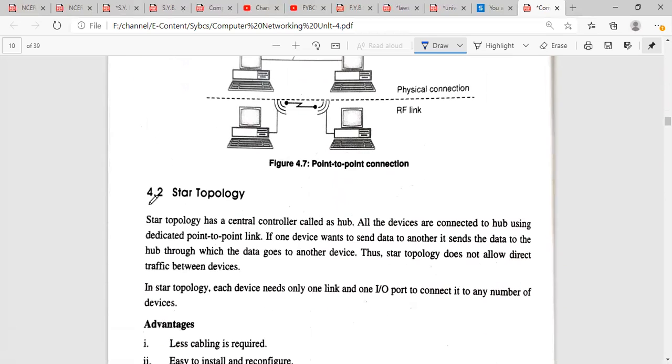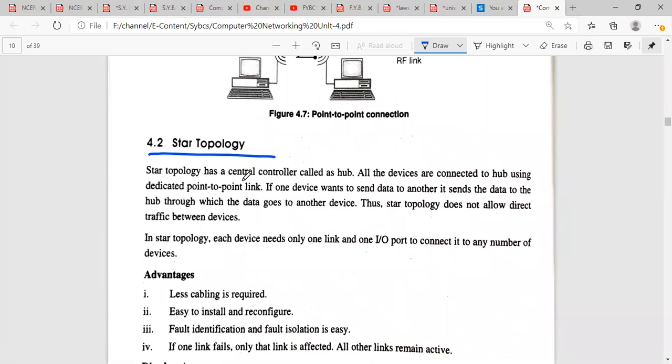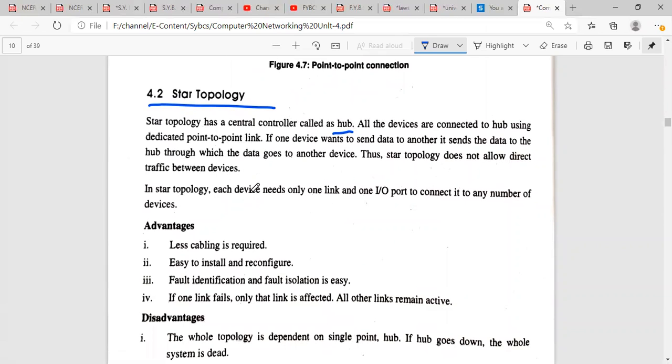The second one is the star topology. Star topology has a central controller called a hub. So we are going to have a center computer or a center controller which is called a hub. All the devices are connected to the hub using a dedicated point-to-point link. So we are going to study how this works.